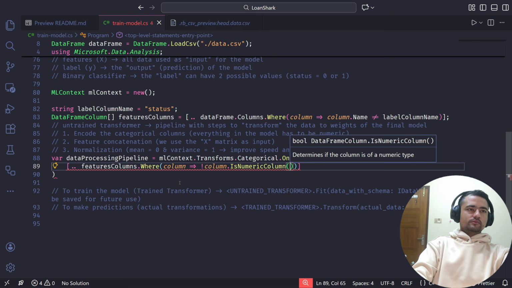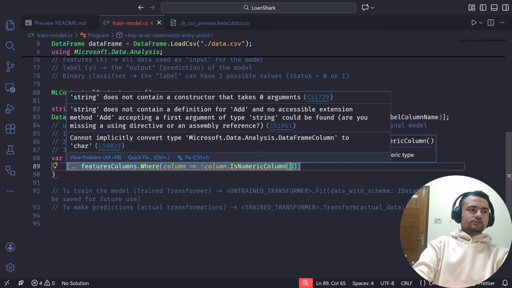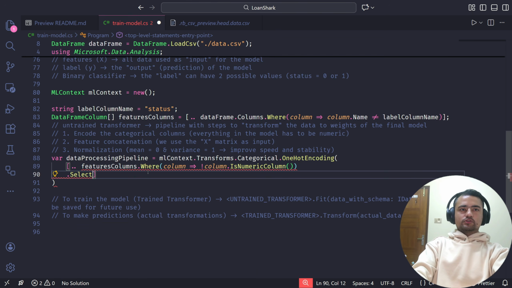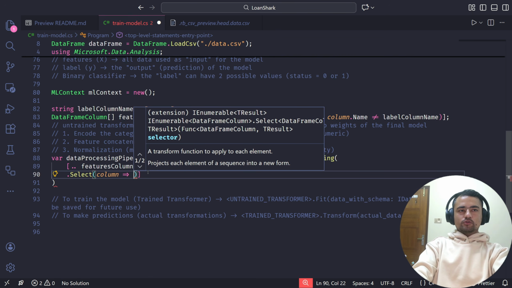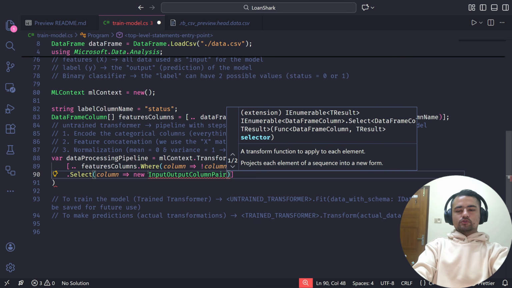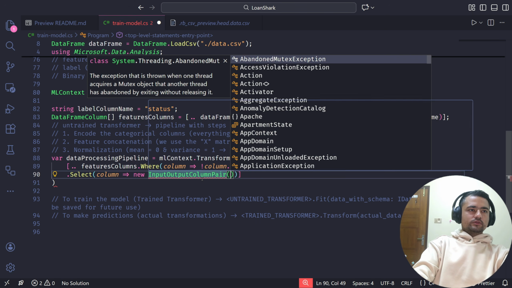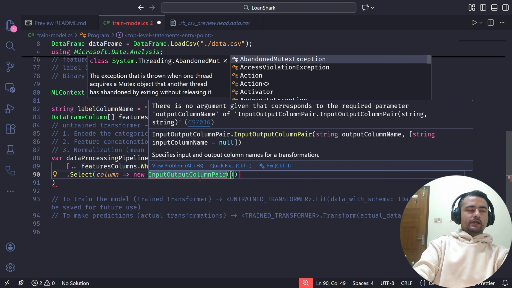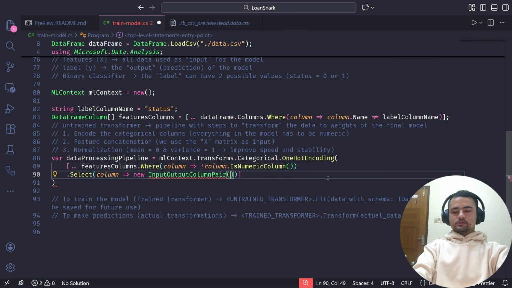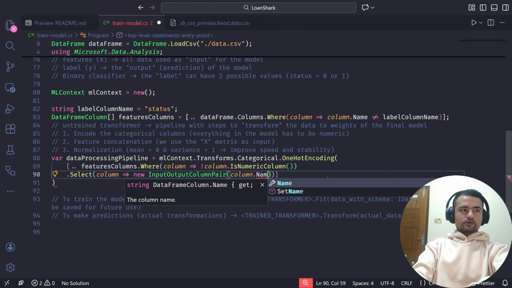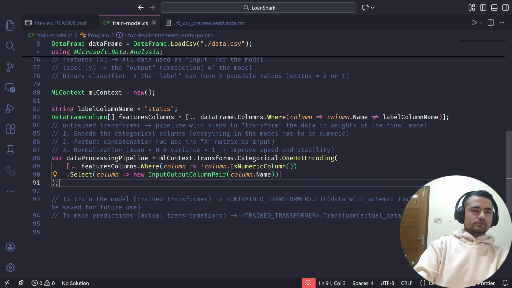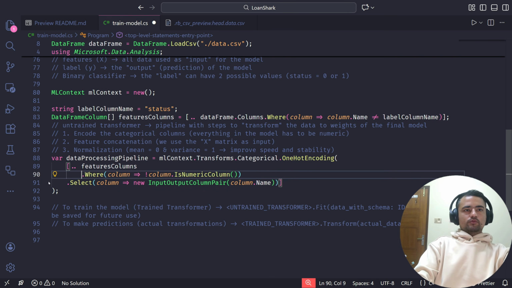This will filter all the categorical columns, and then on top of this, I'm going to map each column to an input output column pair, and to create the pair, I need to give what is the input column name and what is the output column name. I'll just explain this in a bit. Let me just complete the code first. Okay, this is how we do the one hot encoding.